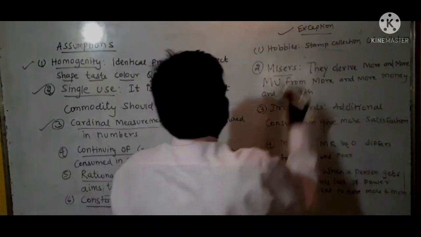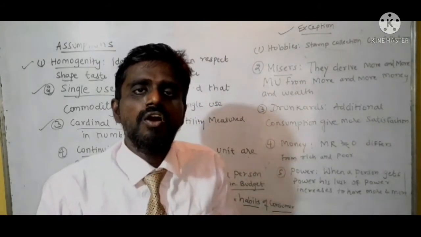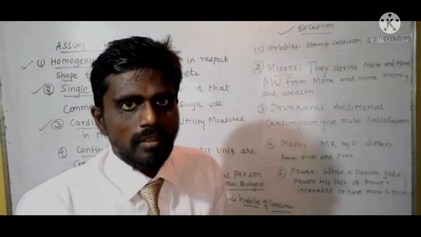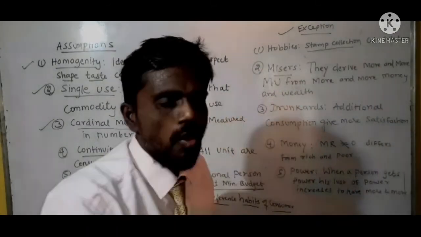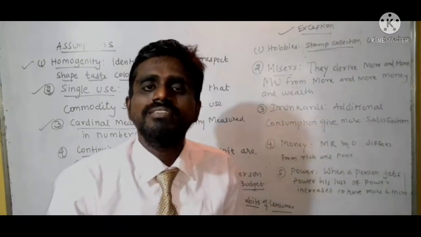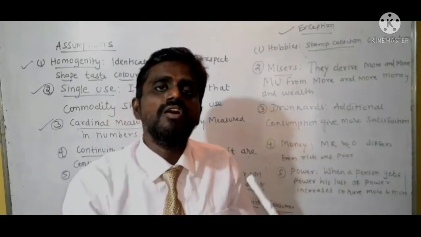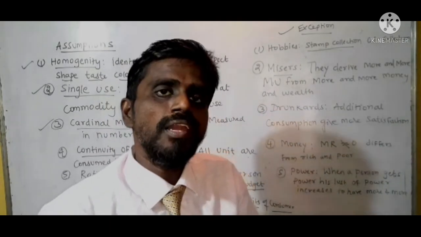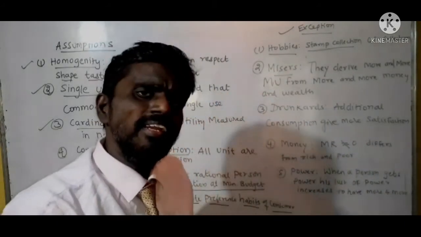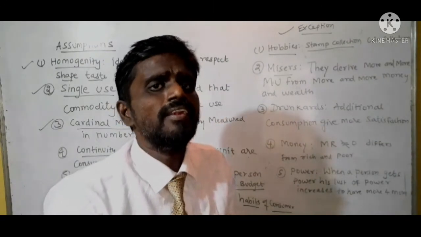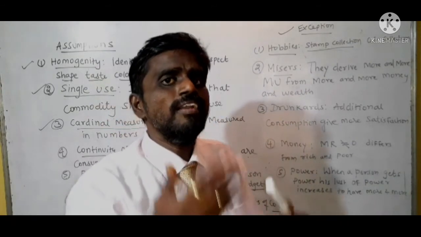Exceptions. First point, hobbies. Suppose I am a stamp collector or a coin collector. Each and every additional stamp or coin in my collection will give more and more satisfaction. The law of DMU says that when I have an additional unit, my marginal utility diminishes. But in the case of hobbies, my marginal utility increases as I get additional units of the product.